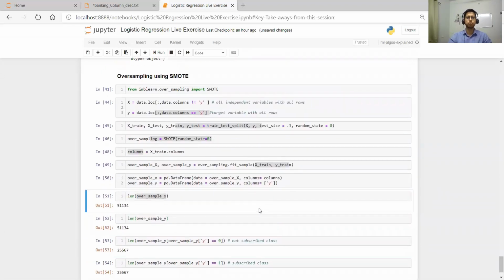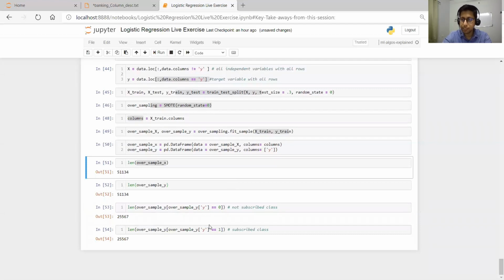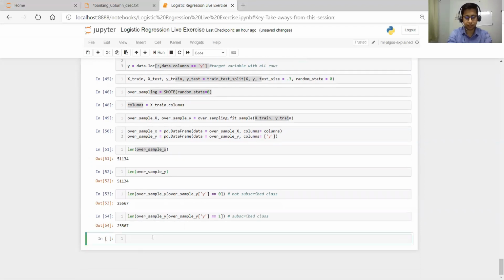So we have used SMOTE, that is the Synthetic Minority Oversampling Technique. It oversamples the minority class to reach the level of the majority, so that both of them have an equal number of records. Now we'll see the next step, that is RFE, the recursive feature elimination technique.